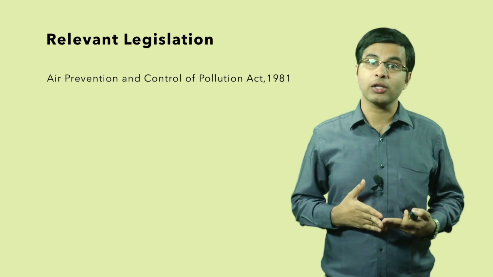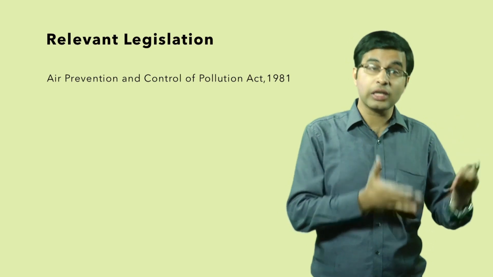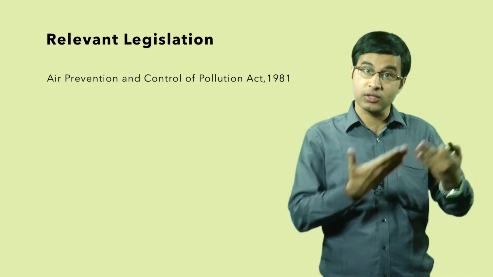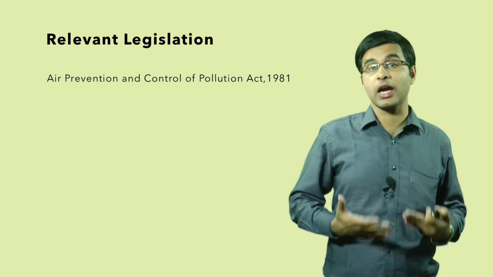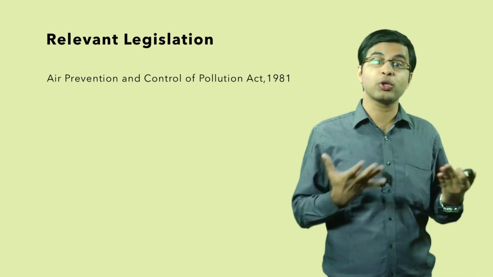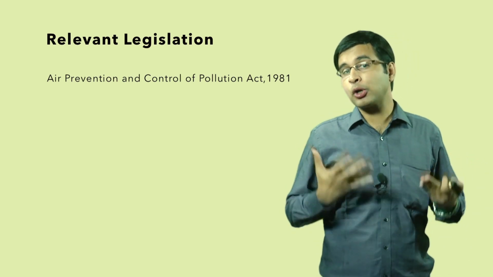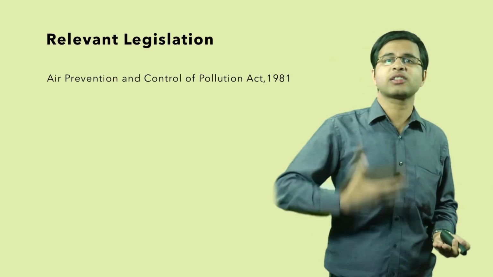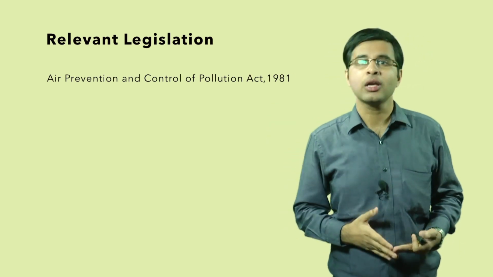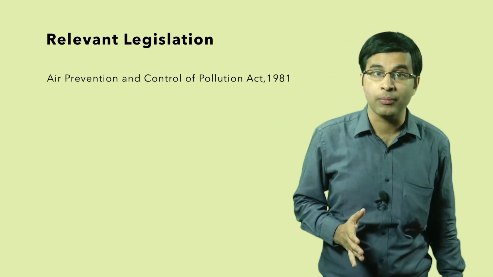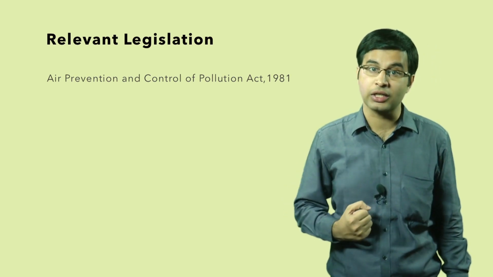But apart from that, they also need to do a kind of check and balance on the level of emissions which are released and discharged from different industrial plants. This is an important responsibility upon the pollution control board to tackle these problems. And whenever they find any industrialists who are exceeding the limit, or where the emission of gases is exceeding a particular limit, then they need to impose a penalty. So this has been mentioned in this particular legislation of 1981.